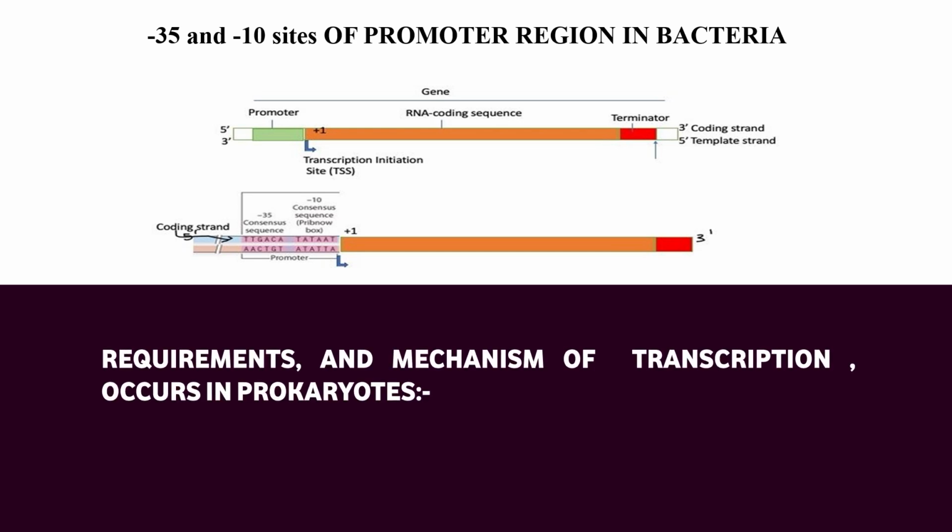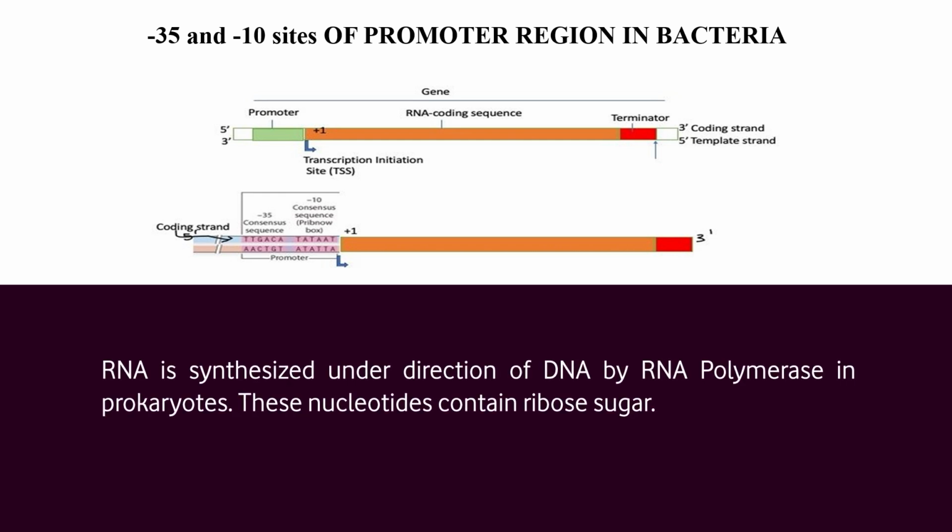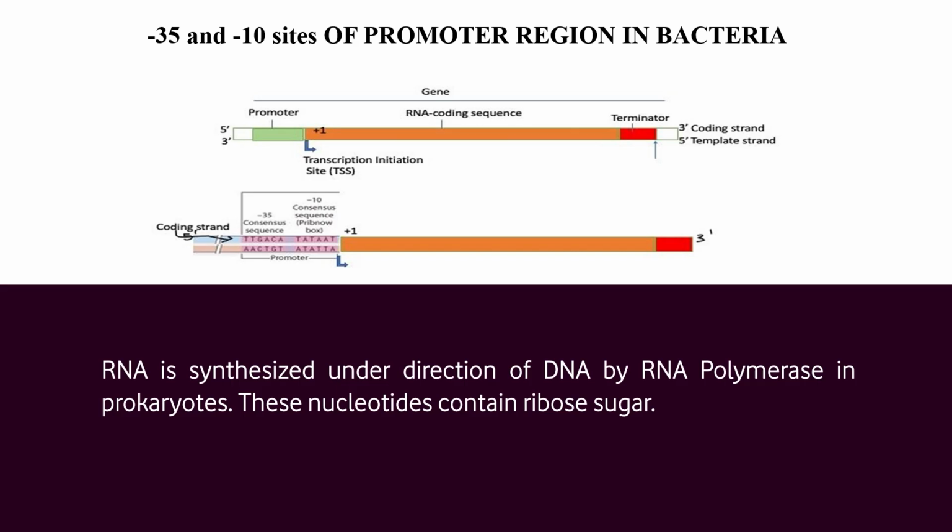Now let us know the requirements and mechanism of transcription in prokaryotes. RNA is synthesized under the direction of DNA by the enzyme RNA polymerase in prokaryotes. It is quite similar to the reaction catalyzed by DNA polymerase, in which ATP, GTP, CTP and UTP are used to produce RNA complementary to the DNA template. These nucleotides contain ribose sugar rather than deoxyribose sugar.